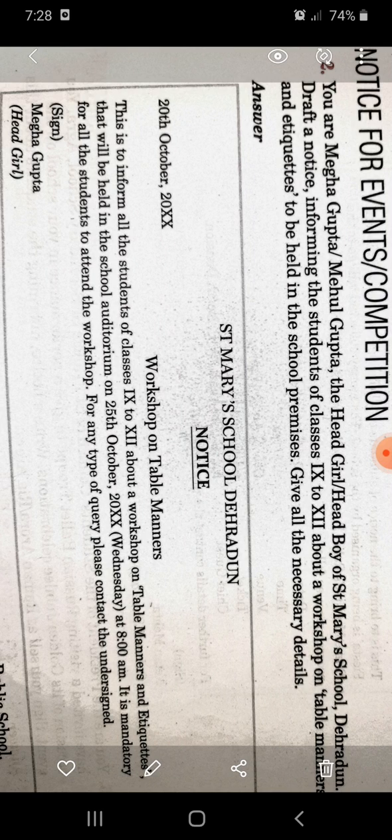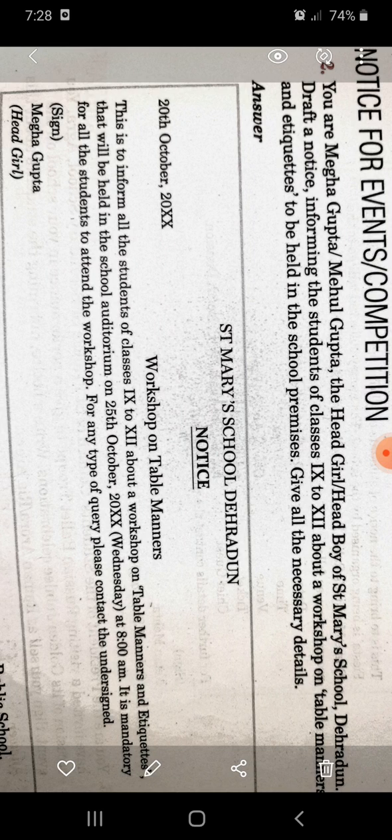So how do they inform? Number one, St. Mary School Dehradun, the name of the institution, organization, or school. Number two, the word NOTICE in capital letters. Number three, the way of writing date, month, and year. Number four, the concerning subject in block letters. Number five, what, when, where. And number six, designation, undersigned, or sign.